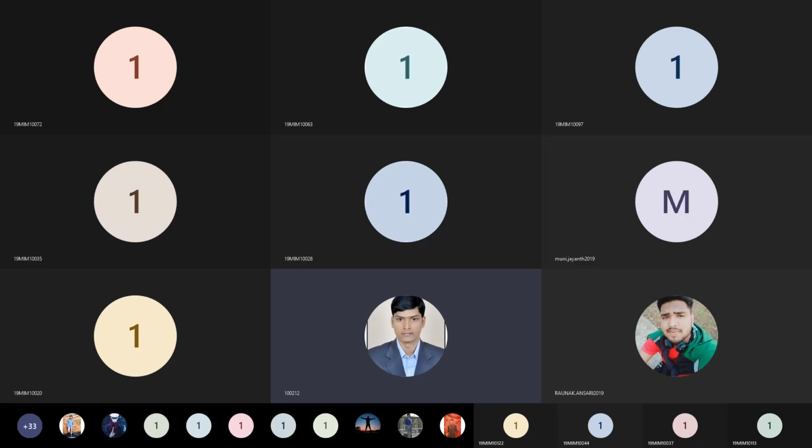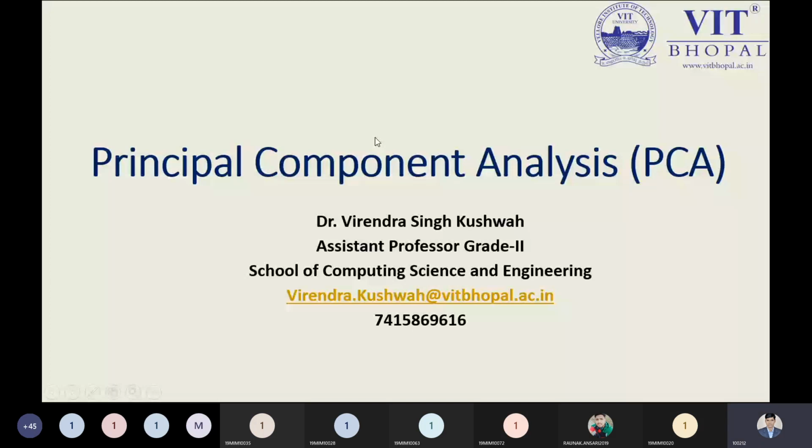Today we have a topic, principal component analysis. When we discuss dimensional reduction, it means we are trying to reduce the number of features. When we have a large number of features, then overfitting may occur. When we have too few features for building the model, underfitting may occur. So at that time, it is not a good idea to have overfitting or underfitting with your model.